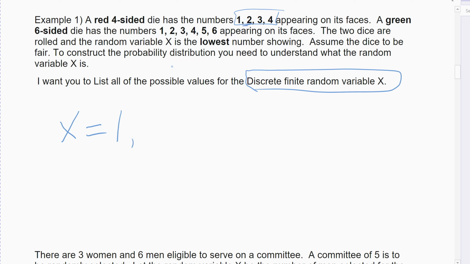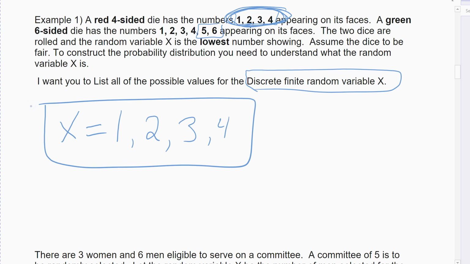If I roll a 2 on my red dice, well, 2 is smaller than 3, 4, 5, and 6, so a 2 can be the smallest. If I roll a 3, it can be smaller than 4, 5, and 6. If I roll a 4, it can be smaller than 5 and 6. But then I'm done, because this dice only rolls the numbers 1, 2, 3, and 4. So 1, 2, 3, and 4 will always be the smallest, because if I pair them with 5 and 6, those are always bigger. And so that's it. My discrete finite random variable can only be 1, 2, 3, and 4 as the lowest numbers.